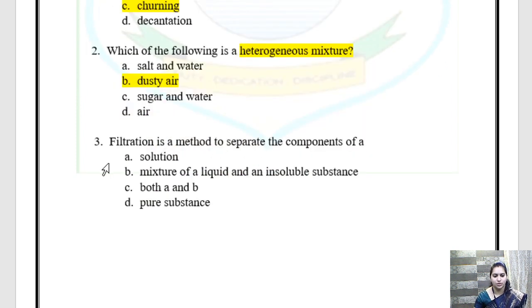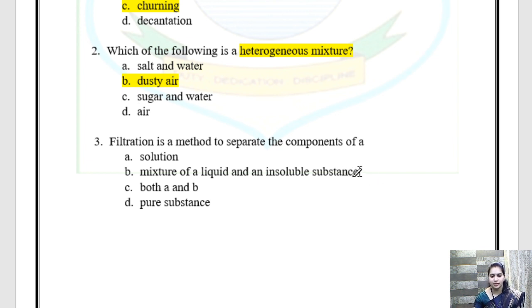Next, question number 3. Filtration is a method to separate the components of a... filtration we are talking about, in which we use a filter paper. So solution. What is a solution? A mixture of solute and solvent is a solution. Mixture of liquid and an insoluble substance.